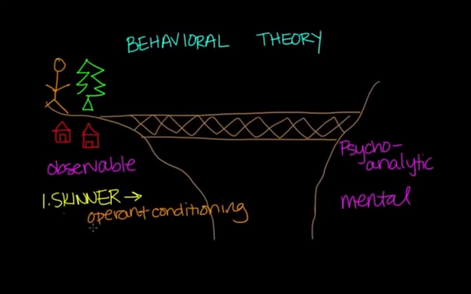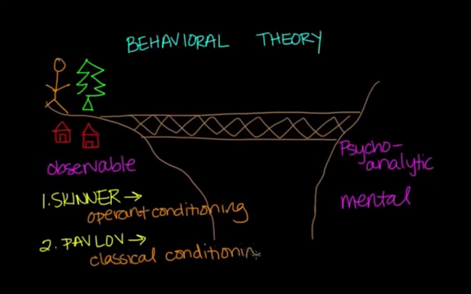And another behaviorist, Pavlov, who is a Russian physiologist, and he's also considered by many as the father of behaviorism. He's associated with classical conditioning, and he used his famous dog example, the Pavlov dog experiment, to show what classical conditioning was. It basically pairs a neutral stimulus with an unconditioned stimulus to trigger an involuntary response. So in the case of the dogs, ringing a bell in the presence of food is what caused the dogs to begin salivating, triggered that involuntary response.